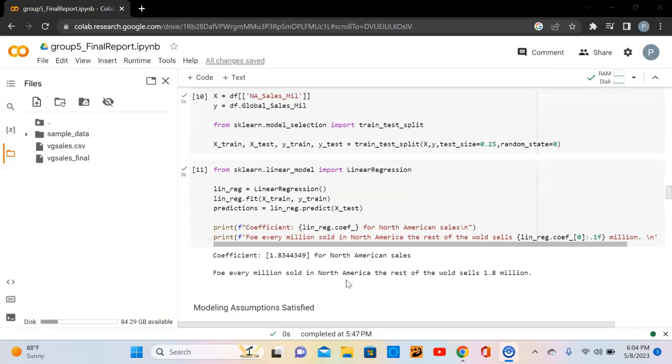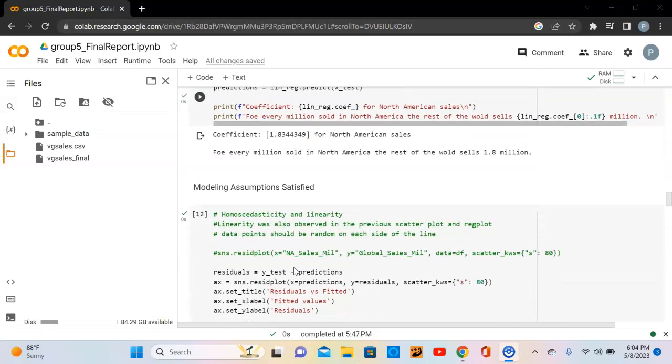After running our linear regression model, using our data from North American sales, we got a coefficient of 1.34, meaning for every million sold in North America, the rest of the world sold 1.8 million. This shows strong evidence that North America makes up a big chunk of global sales.